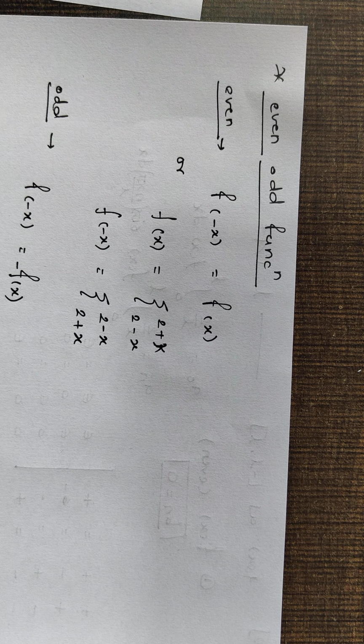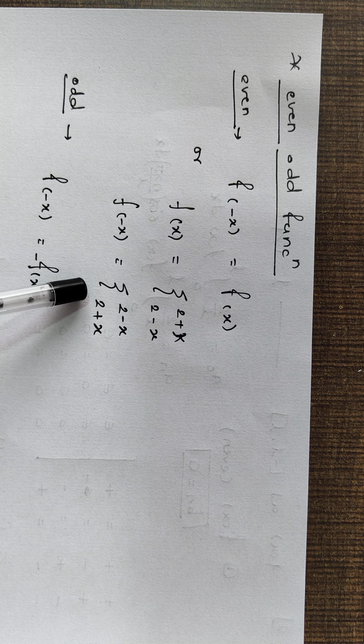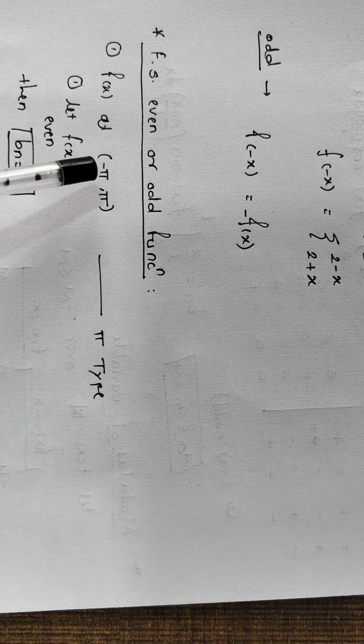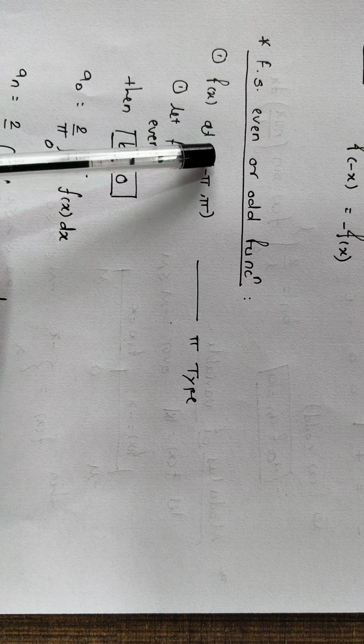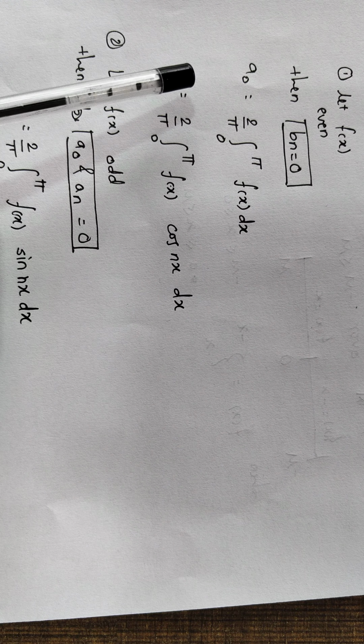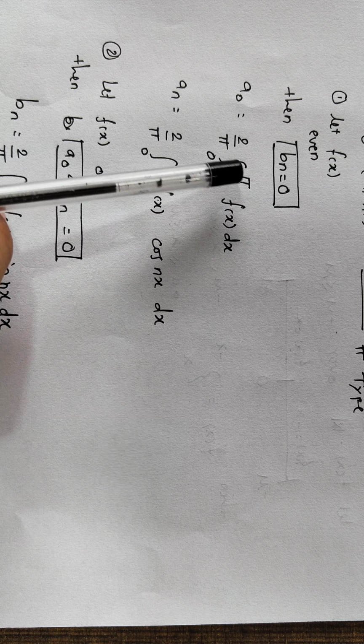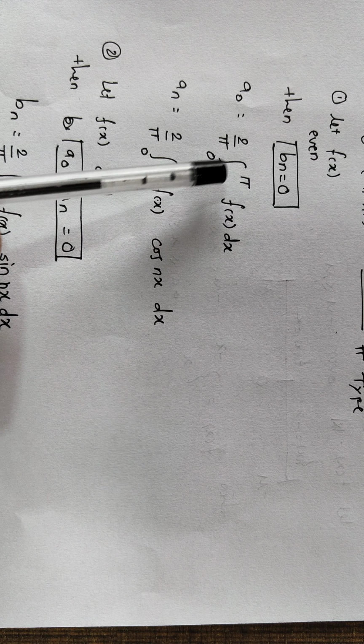Let's see even and odd functions. If the function is even, then we can put bn equal to 0, and the formula of a naught becomes 2 upon pi integration 0 to pi f of x dx. The formula of an is equal to 2 upon pi integration 0 to pi f of x cos nx dx. If the function is odd, then a naught and an both are equal to 0, and the formula of bn becomes 2 upon pi integration 0 to pi f of x sin nx dx.